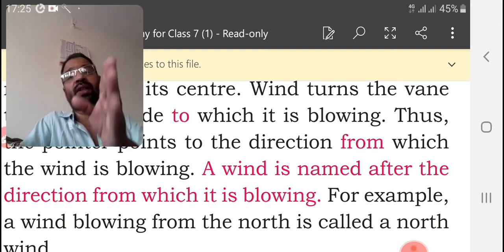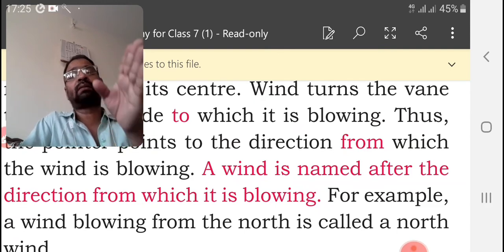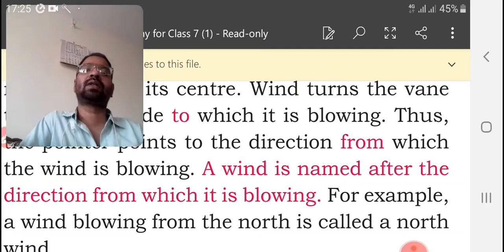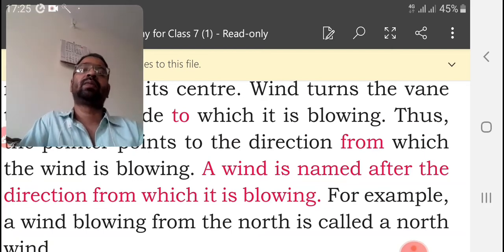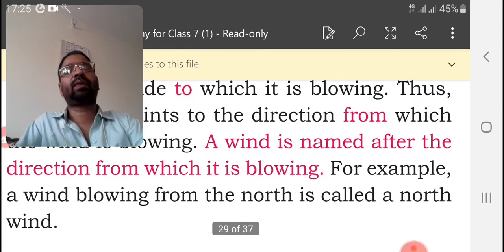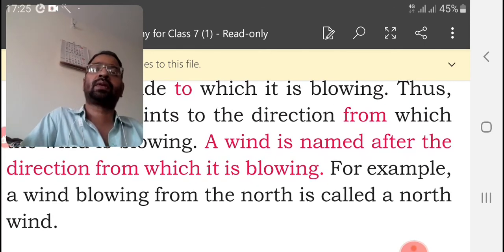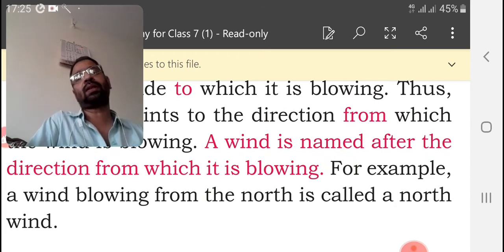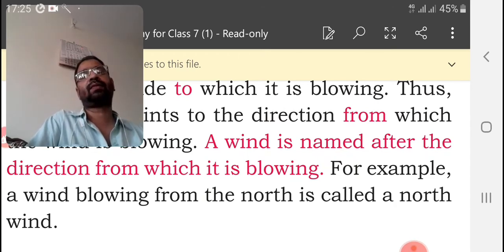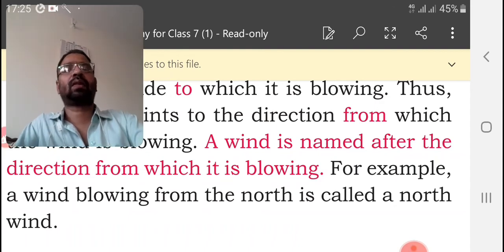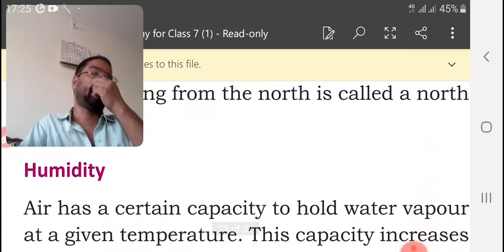For example, if wind is blowing from the north side to the south, we call it a north wind. If it is coming from the east, we call it an east wind. If it is coming from the west, we call it a west wind. So, according to direction, we name it.